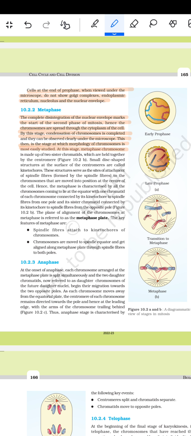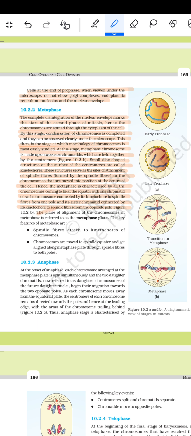At this stage, the metaphase chromosome is made up of two sister chromatids which are held together by the centromere. A small disc-shaped structure at the surface of the centromere is called the kinetochore. These structures serve as the site of attachment of the spindle fibers to the chromosomes that are moved into the position of the center of the cell. Hence, the metaphase is characterized by all the chromosomes coming to lie at the equator with one chromatid of each chromosome connected by its kinetochore to the spindle fiber from one pole and its sister chromatid connected by its kinetochore to the spindle fiber from the opposite pole.